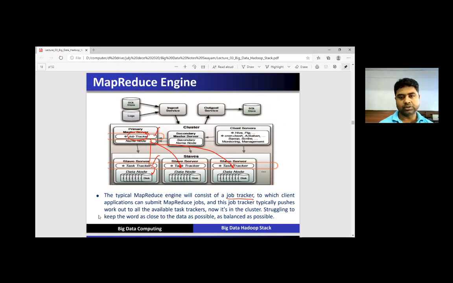This one is a MapReduce engine. So either you have a SQL store or log files, they all ingest services to the cluster, and this cluster has a primary master server such as a name node and a job tracker, and a secondary master server such as a data node. And the client servers are where you use various types of tools like Hive, Pig, Cassandra, Sqoop, Mahout, etc.